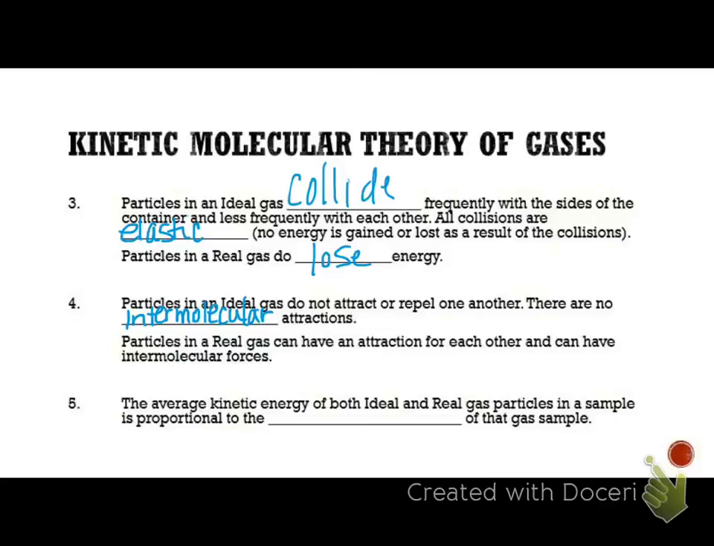And number five says the average kinetic energy, and this is for both the ideal gas and the real gas, is proportional to the temperature of the gas. So if the temperature increases, the kinetic energy increases. Okay, so that is directly proportional. If the average kinetic energy goes up, that means the temperature is going up. If you increase the temperature, the particles move faster and they increase their kinetic energy.